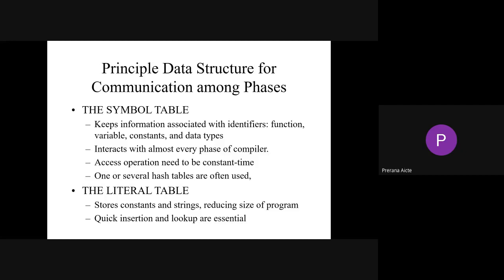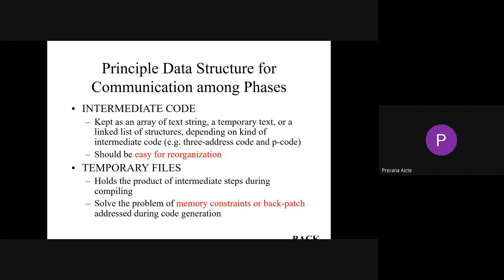And we have the intermediate code phase where we can keep an array of strings, temporary text, and linked data structures, in different types of intermediate code. I already said we have three address code, we have P code, which is nothing but quadruple, triple, indirect triple. So we call it P code. It is very easy for recognition and organization.